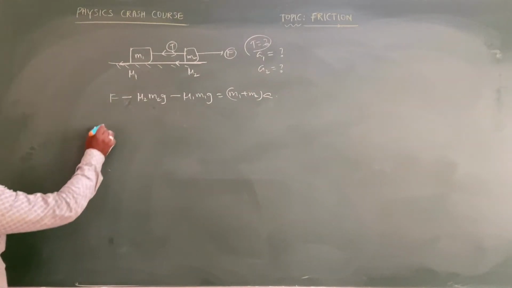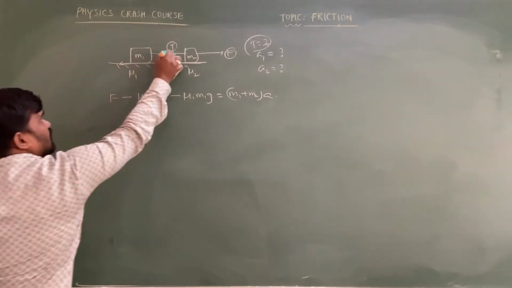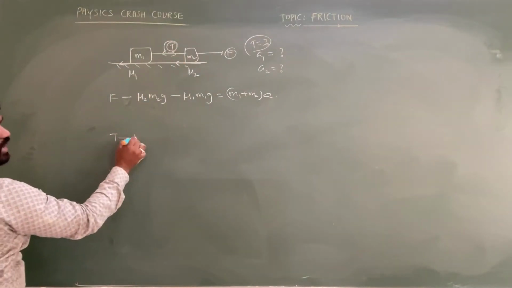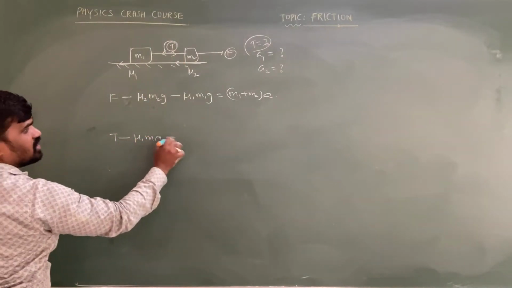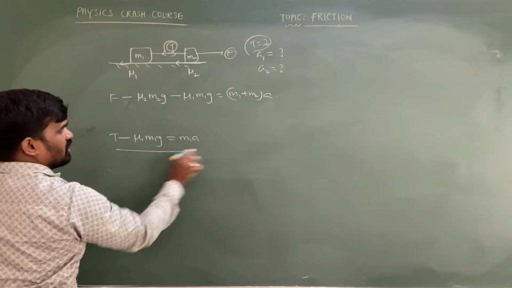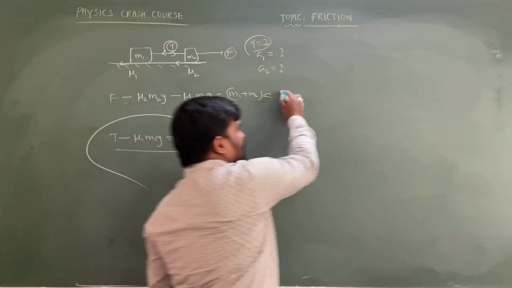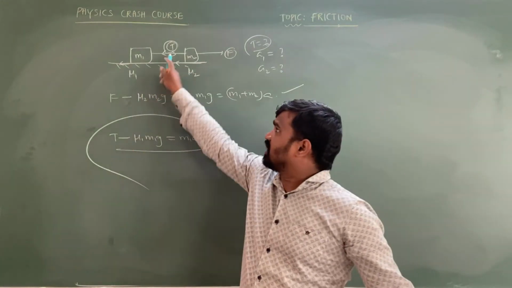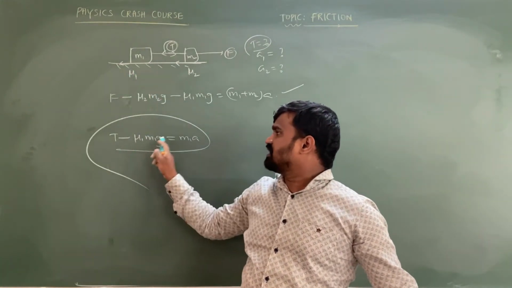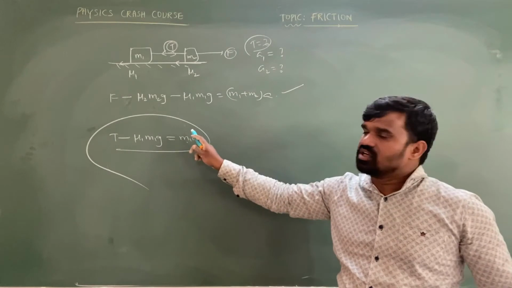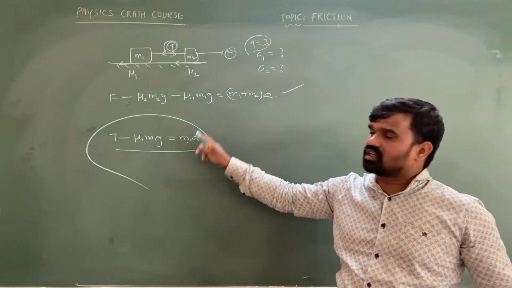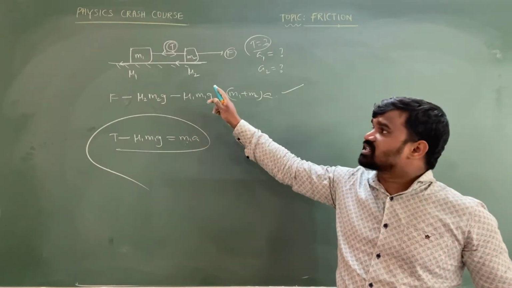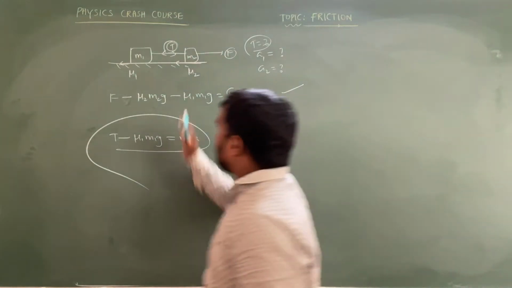After that, if you want to calculate the tension value, T minus mu1 m1g is equal to m1a. If the system has a common acceleration a, you are supposed to write T minus mu1 m1g equal to m1a. This is the way to write the equation for the tension present in the string, the tension offered by the string.